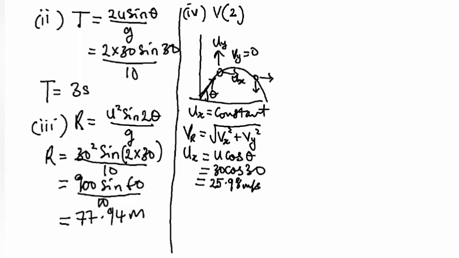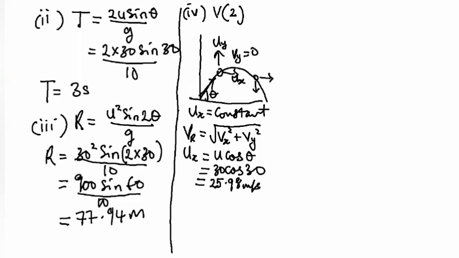This value is constant throughout the motion. The horizontal component of the initial velocity is constant throughout the motion, so it's only the vertical component that changes.